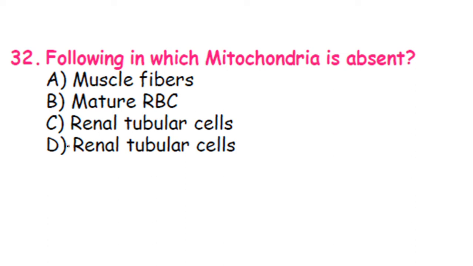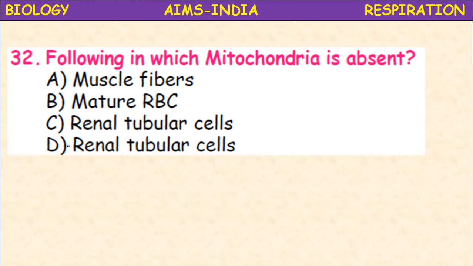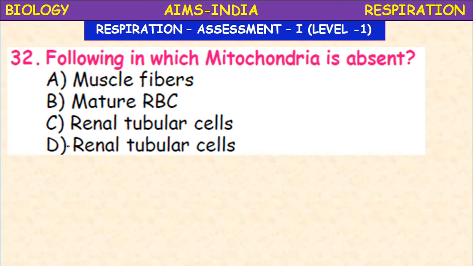Next, in which of the following is mitochondria absent? Muscle fibers, mature RBC, or renal tubular cells? The mitochondria are absent in the mature RBC. Mature RBC is a prokaryotic cell.